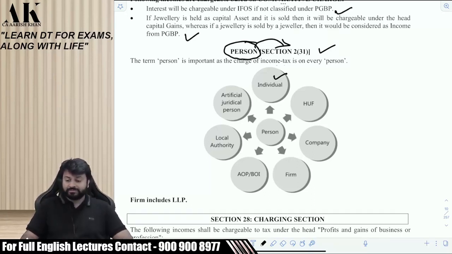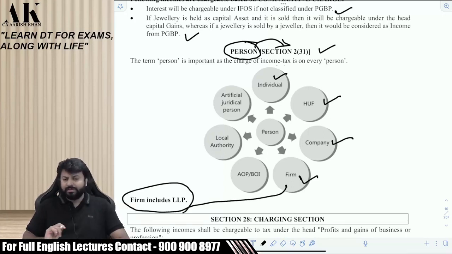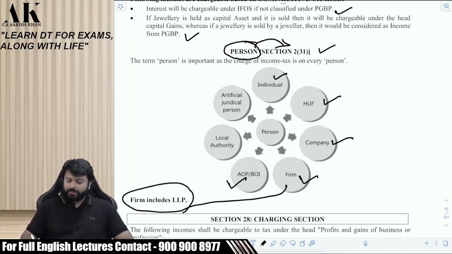Next, HUF is a person. Next, company is a person. Firm is a person. When I say firm, listen carefully. For the purpose of income tax law, firm includes LLP. When I say firm, firm will include partnership firm and LLP both. Both of them are firm in the eyes of income tax law. Okay? Then AOP BOI is a person. Then local authority like municipality, Gram Panchayat, Zilla Parishad, etc. They are also persons.